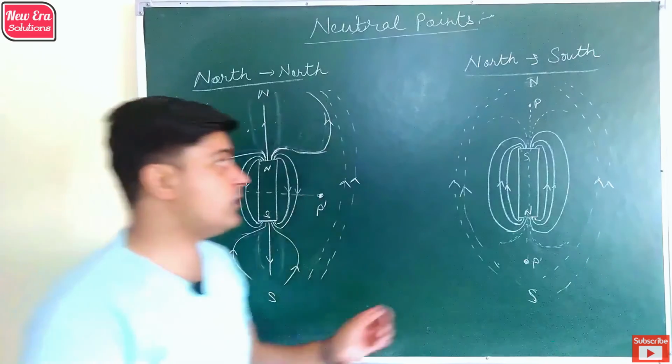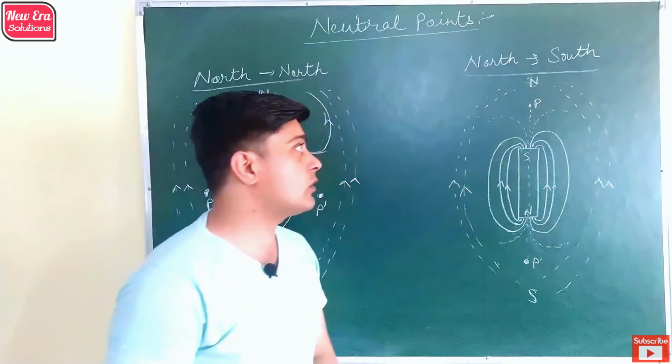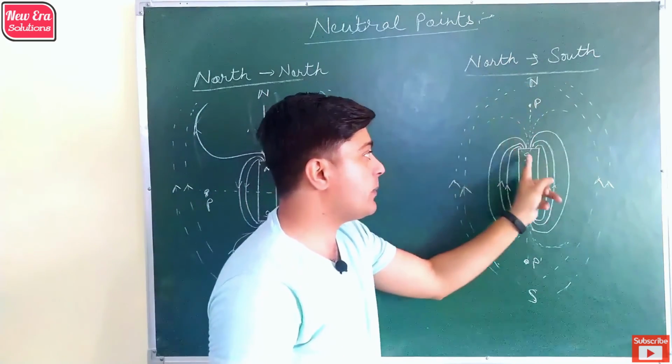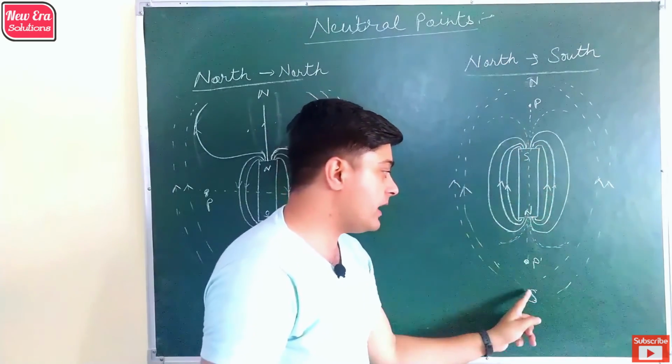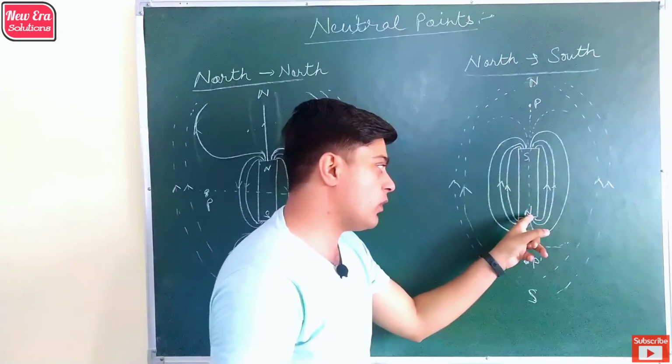In the next case, when the south of the magnet is placed towards the geographical north of Earth, this south pole repels the magnetic field lines, and this north pole of Earth repels the north pole of the magnet.